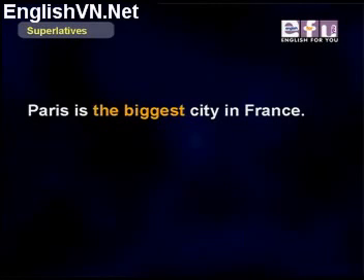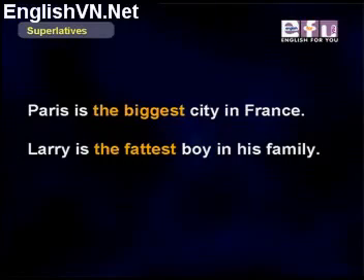Now let's take a look at some one-syllable adjectives that have special spellings when they're used in the superlative form. Take a look at your screen. Paris is the biggest city in France. Larry is the fattest boy in his family. So remember, in the comparative form, we doubled the consonant and added er. Now in the superlative for big or fat, we do the same.